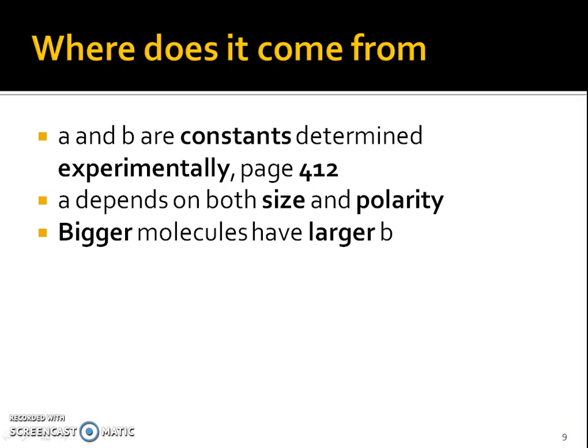So where does that come from? Again, those a and b values are actual constants that have been found experimentally. They are found on page 412, just in case you do need them for a problem to find the calculations. And we want to remember again that it depends on the size and polarity of those molecules. So the bigger the molecules, the larger that b value would be.